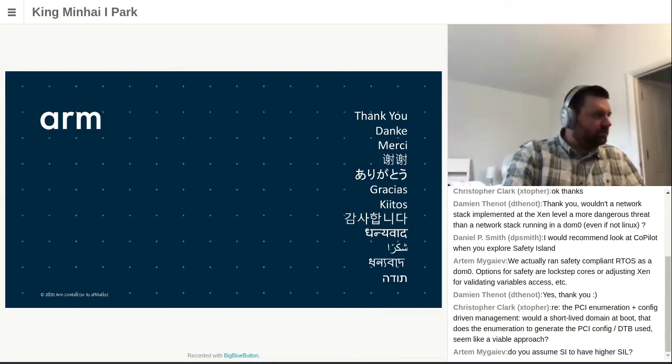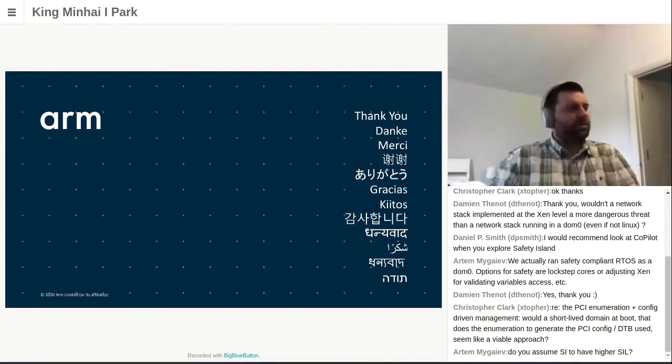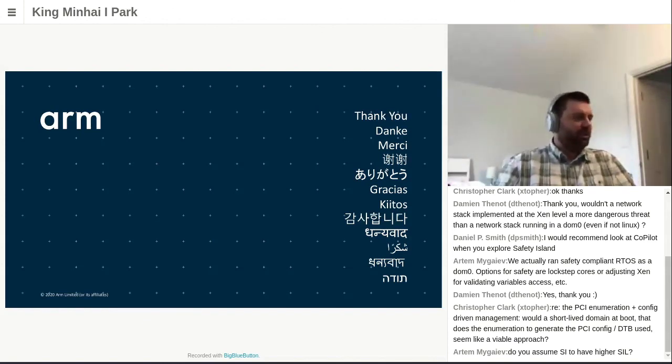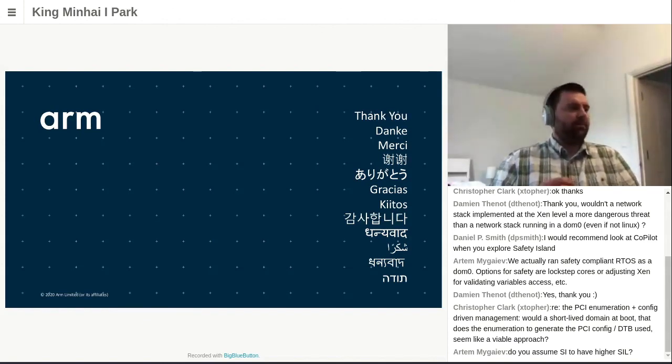Christopher. Doing the PCI enumeration from a DOM-B is a valid application for PCI devices pass-through on ARM generically. I don't think that we will keep the DOM0 solution.